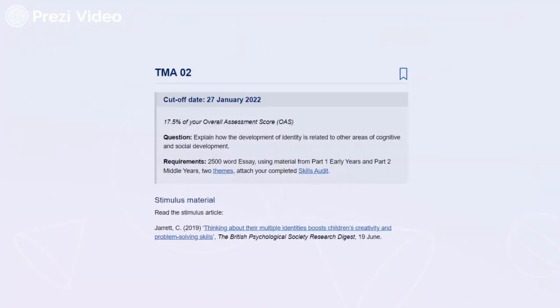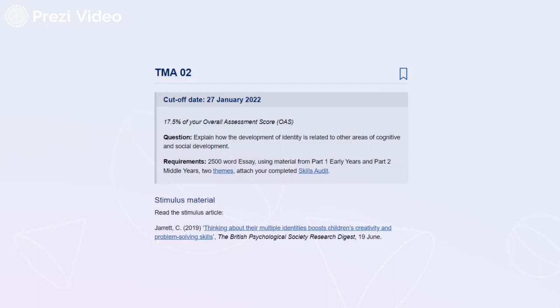The question for TMA02 is: explain how the development of identity is related to other areas of cognitive and social development. It's a 2,500 word essay. You're told that you have to use material from part 1, early years, and part 2, middle years. You have to use 2 themes, not 1, 3 or 4, but specifically 2 and only 2 themes, and you have to attach your completed skills audit.